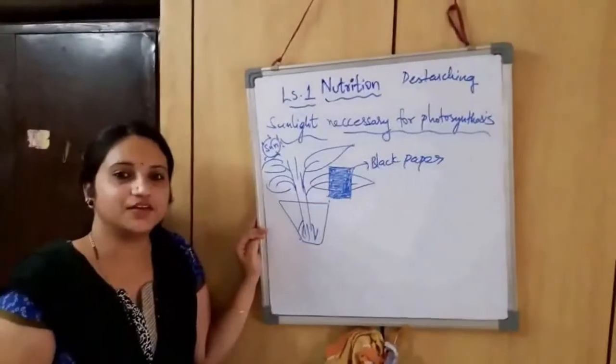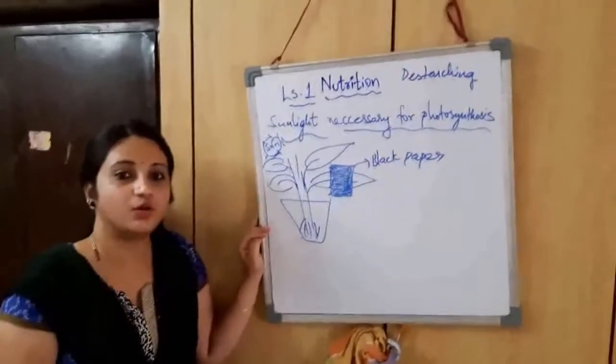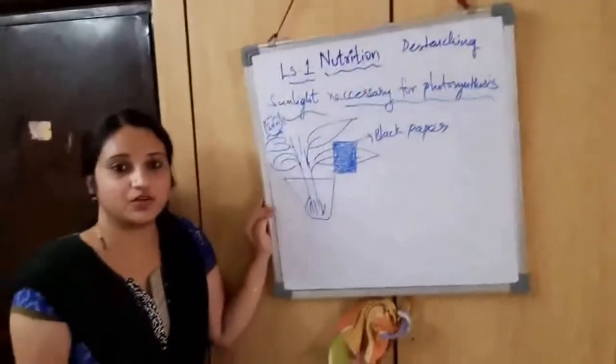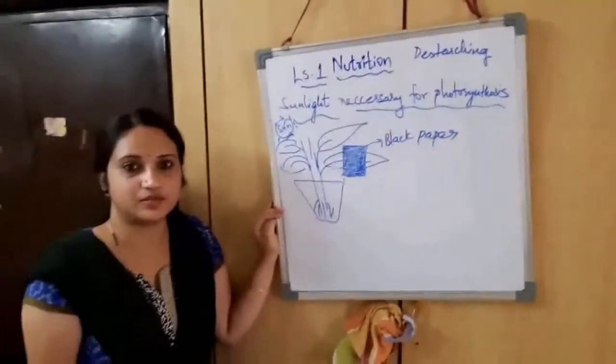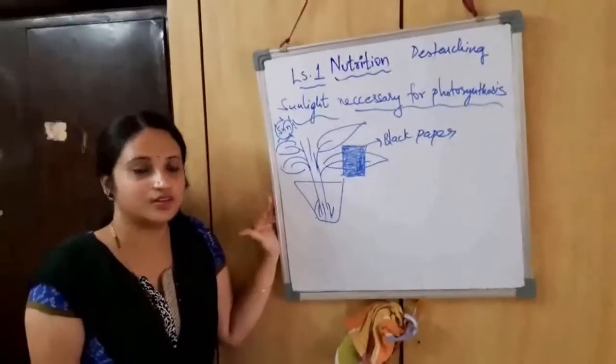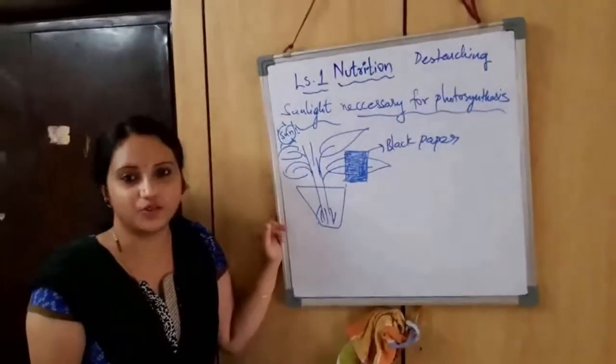Next activity is, let us find out how important sunlight is. So we found that yes, without carbon dioxide no photosynthesis happens. Yes, without water no photosynthesis happens. Now let us see what is the role of sunlight in photosynthesis.